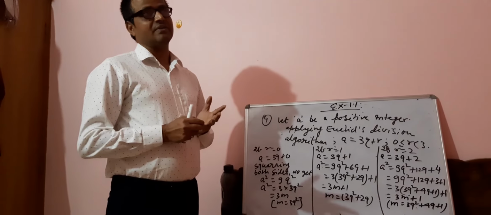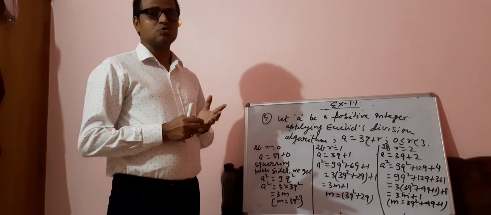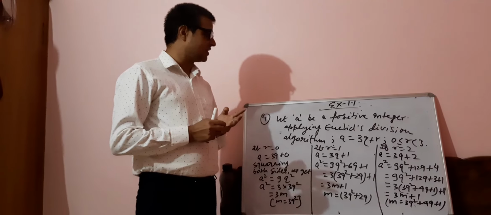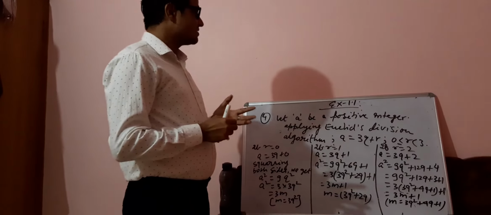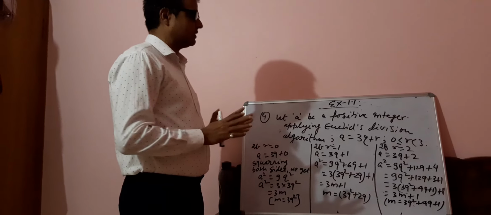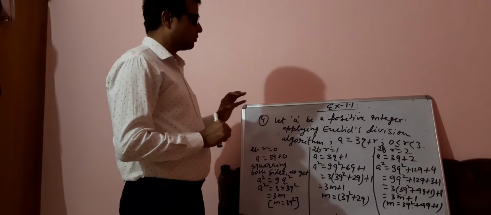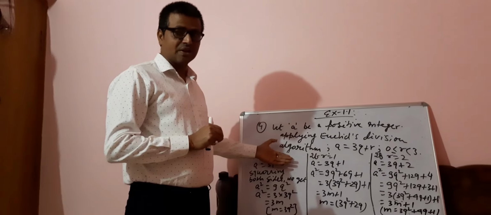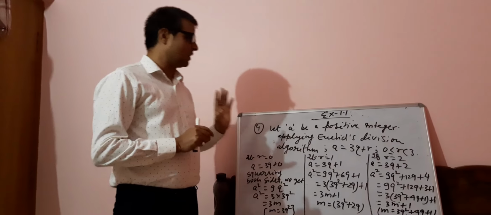Suppose I take 5. Square of 5 is 25. How would it be expressed? 3 into 8 plus 1. The same is said here. If you check by taking any integer, the square of any positive integer will be in the form of either a multiple of 3 or 1 plus a multiple of 3.